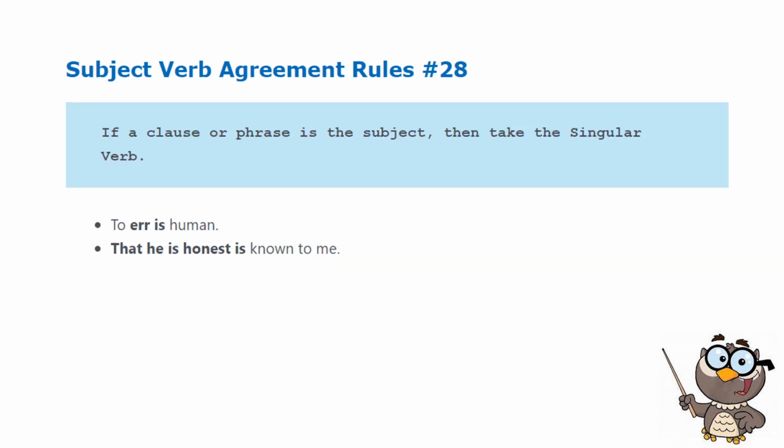Rule 28. If a clause or phrase is the subject, then take the singular verb. Your subject is a clause or a phrase. They should not be taken individually, but rather as a phrase or a clause. Example, to hear is human. That he is honest is known to me. These are phrases and clauses which are used as subject, thus they require singular verb.